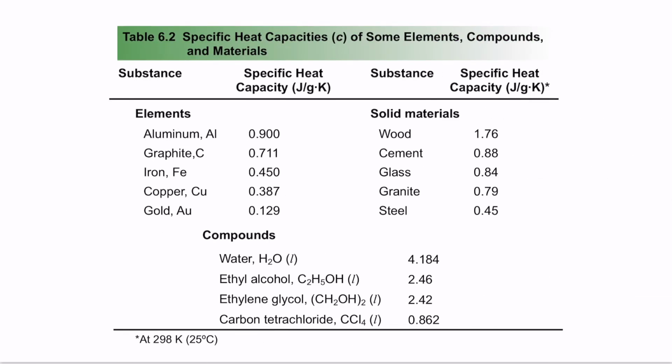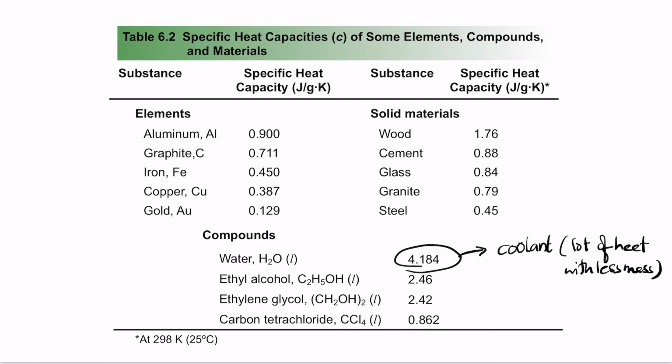So these are some specific heat capacity values for different substances. Notice that water has one of the highest specific heat capacities of many substances. That's the reason why water is used as a coolant in many cases, because it can take a lot of heat with less mass. So with smaller quantities of the substance, it can take a lot of heat. That is the reason why we say water is a really good coolant.